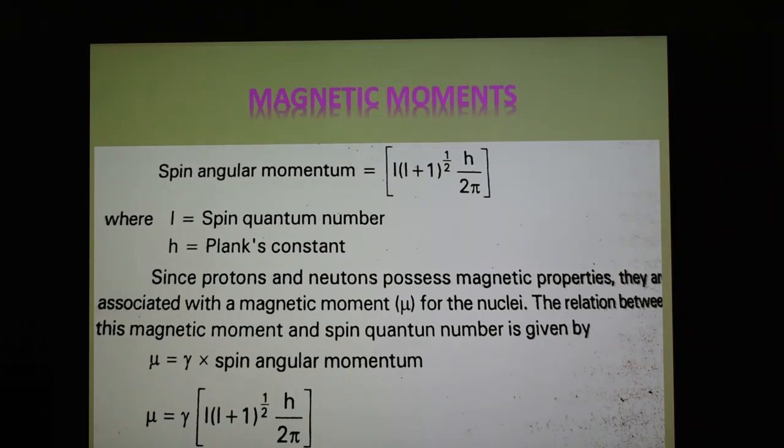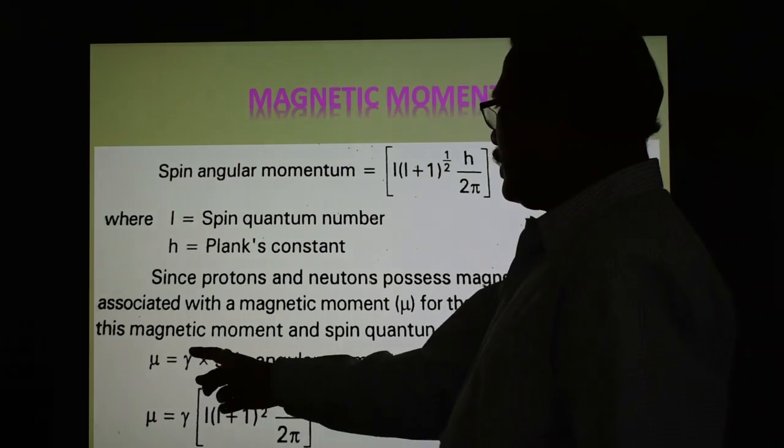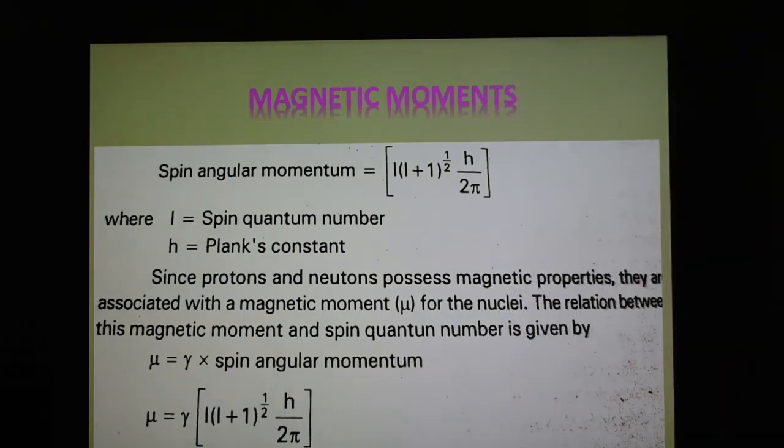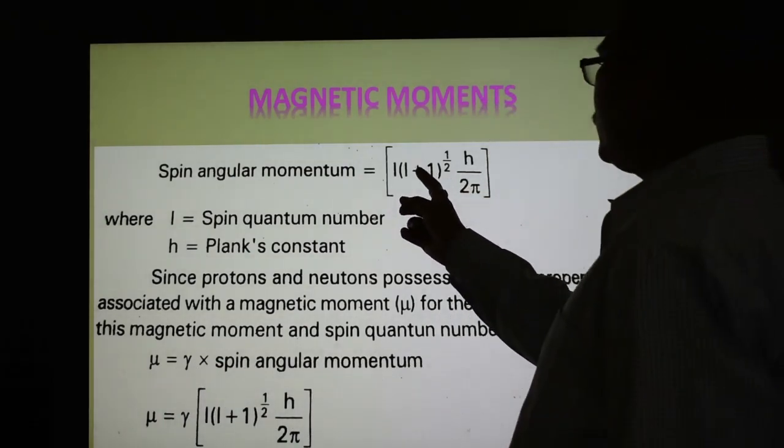Since the proton and neutron possess magnetic properties, the nuclei are associated with a magnetic moment mu, and the relation between magnetic moment and spin angular momentum is given by this equation: mu equals gamma times the spin angular momentum.